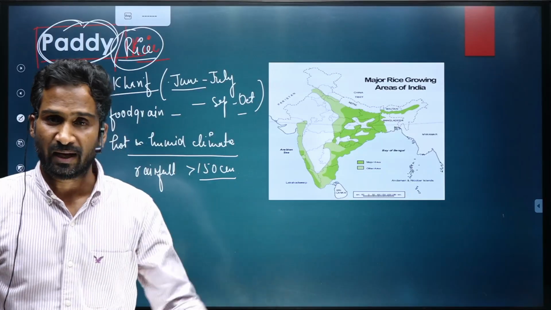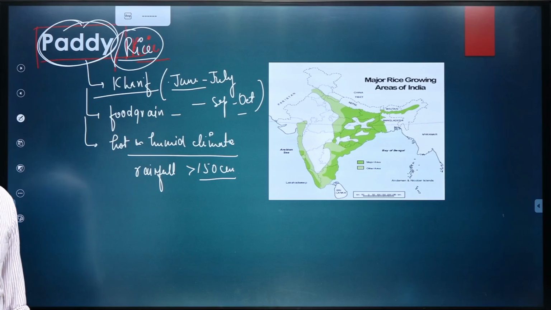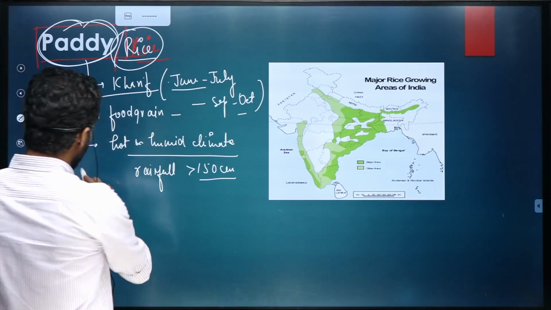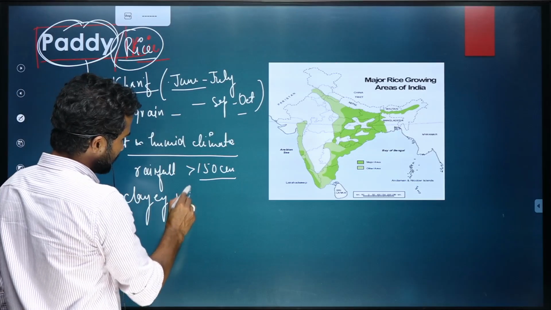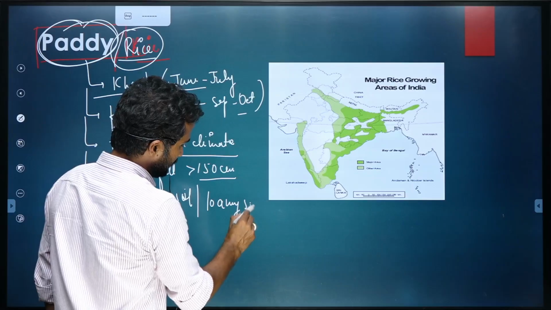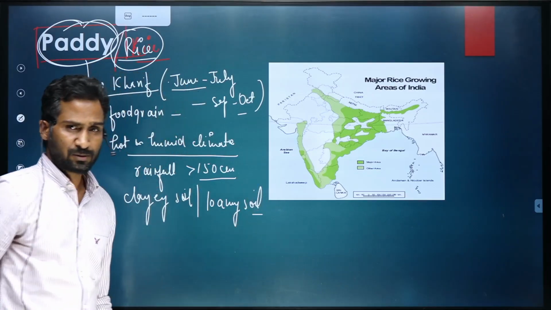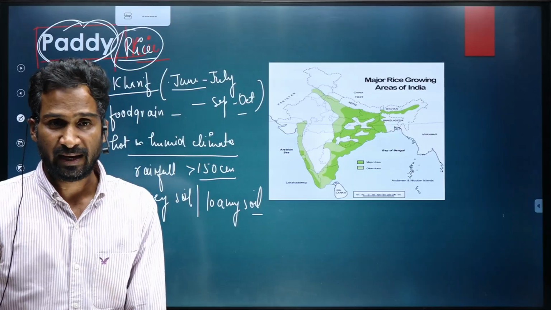In those areas, this crop is being naturally grown. Okay. Then it needs clay soil or loamy soil. So, kind of soil which is good for the cultivation of this crop is clay or loamy soil.